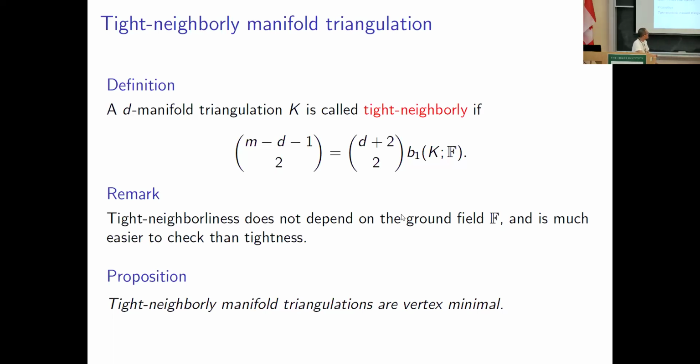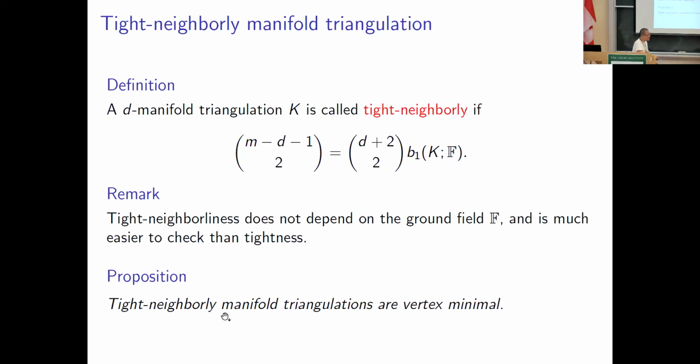This equality is much easier to check than tightness and Golodness, because we only have to compute the first Betti number. It seems that the equality depends on the ground field F, but in fact it is independent. So this is an equality that is easy to check.